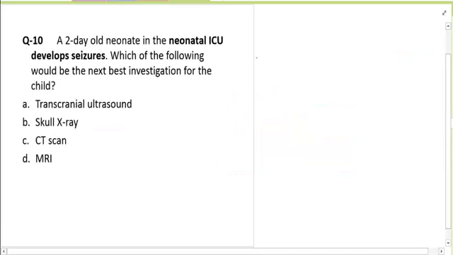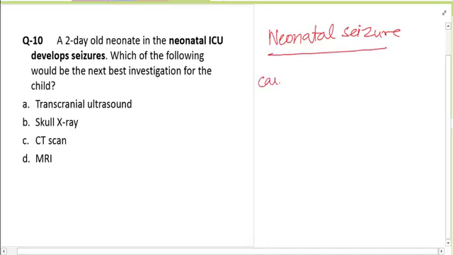Now, the next question is on neonatal seizures. First of all, I would tell you what the most common cause is. Remember, the most common cause of neonatal seizure is HIE. Now what is the most common type?